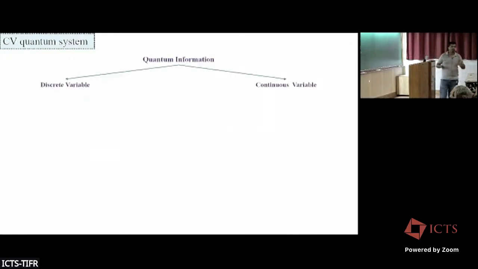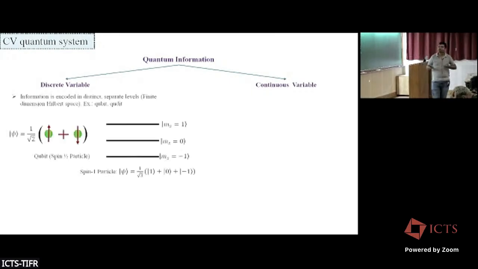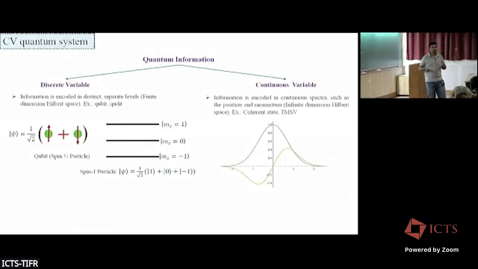Quantum information can be described in two ways: discrete variables and continuous variables. In discrete variables, information can be encoded in discrete levels, for example a qubit or qutrit. In continuous variables, we can encode information in continuous spectra like the position and momentum quadratures, for example in a coherent state alpha.